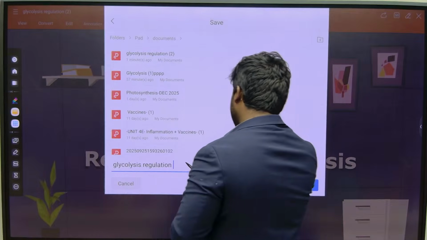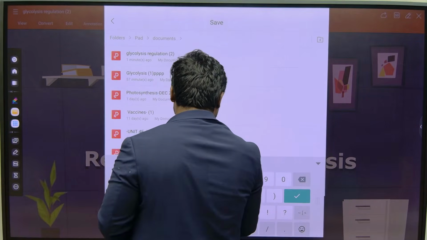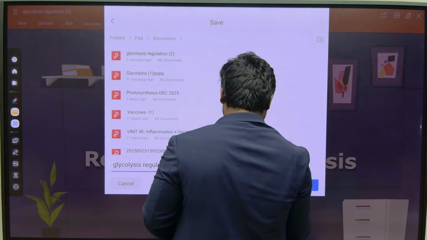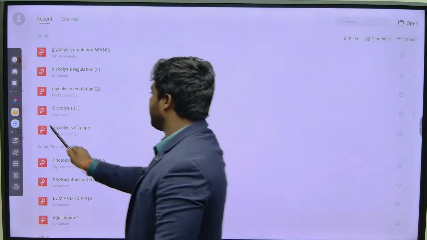So please increase the time period to at least 6, 7 or 8 hours continuously. Then only we can cover the whole syllabus. Otherwise it's very difficult.